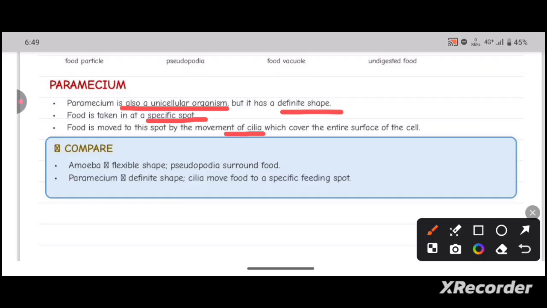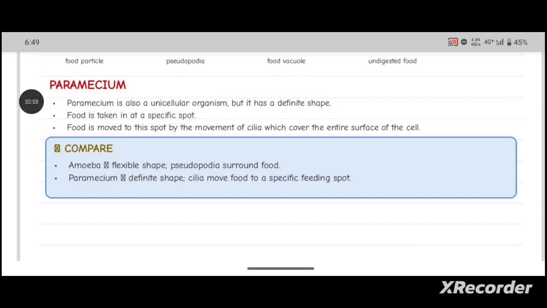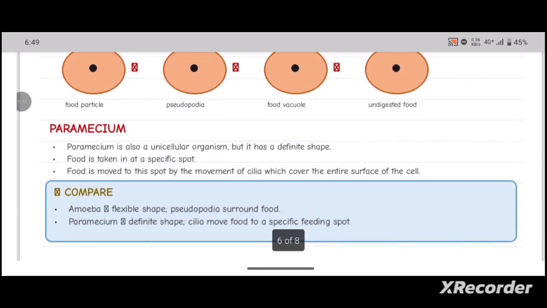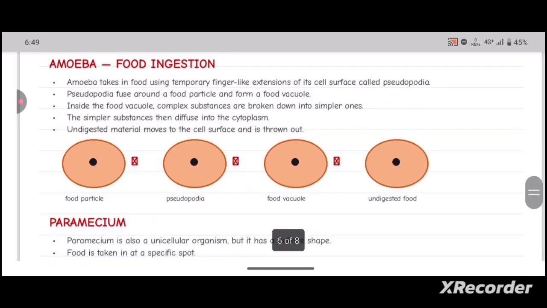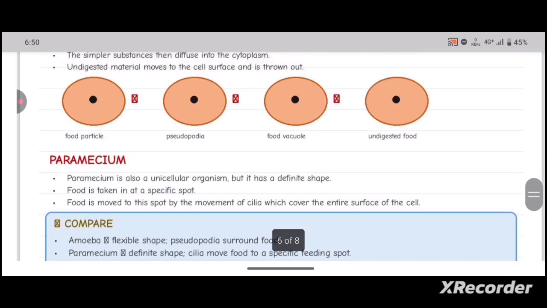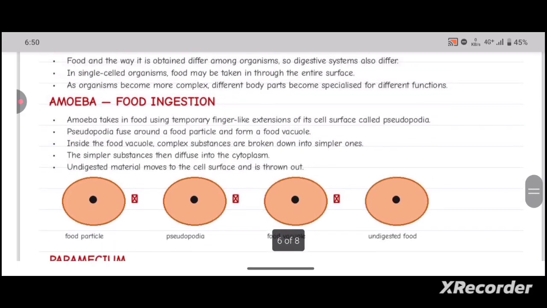When you compare the two, amoeba has a flexible shape and pseudopodia surround the food, whereas paramecium has a fixed shape and cilia move the food to a specific feeding spot. In these two organisms, there are no specialized organ systems for digestion and uptake of food. As they are unicellular, food is taken in by simpler structures.